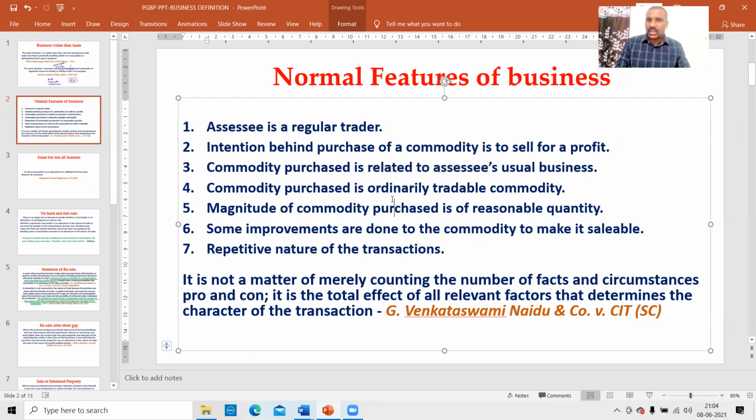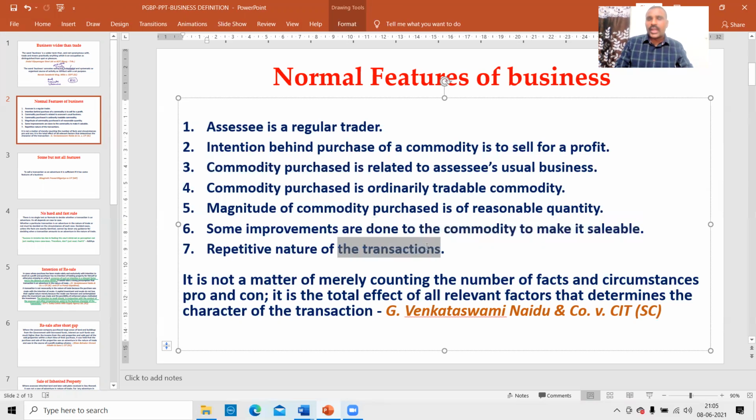Next, magnitude. Whether I purchase a small quantity, no, at least some reasonable quantity should be there, not a single product. If I purchase one quantity of goods and sell it, it may not be a business. It should be some magnitude. Next, after purchasing the commodity, if I have done some work to improve the saleability of the product, that is also one of the features of business.